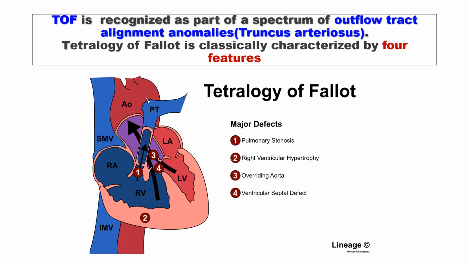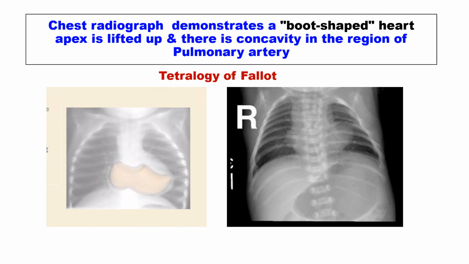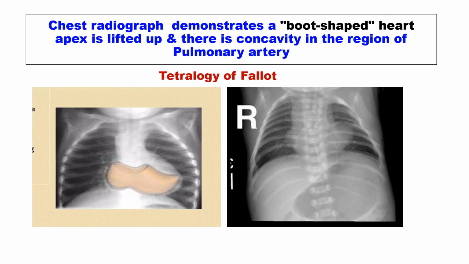Tetralogy of Fallot is recognized by a spectrum of outflow tract anomalies. It is classically characterized by four important features. 1. Pulmonary stenosis. 2. Overriding of aorta. 3. Ventricular septal defect. And 4. Right ventricular hypertrophy. Chest radiograph demonstrates the boot-shaped heart, with the apex lifted up and thereby a concavity in the region of the pulmonary artery in tetralogy of Fallot.